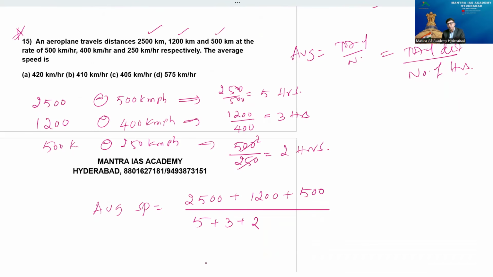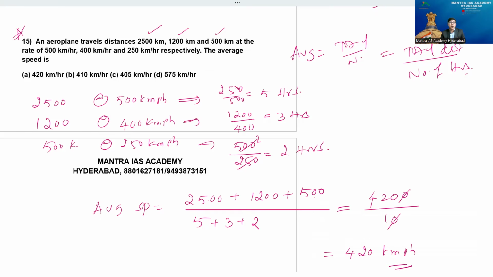Majority of people can write it by guessing, the problem is out, but the point, the logic here, is very important. So 2500 plus 1200 plus 500 is 4200, by how much, beta? 5 plus 3 plus 2 is 10. So the average speed of this aeroplane is 420 kmph.